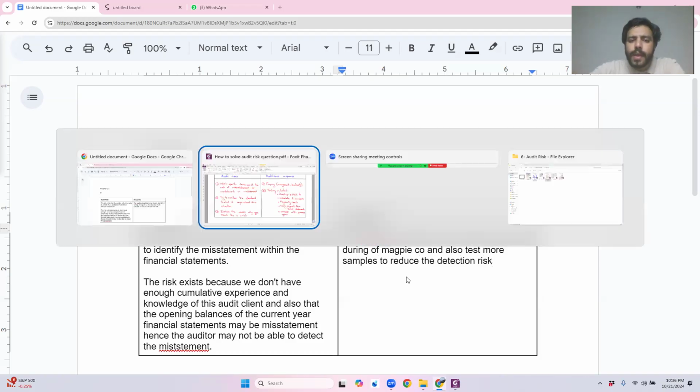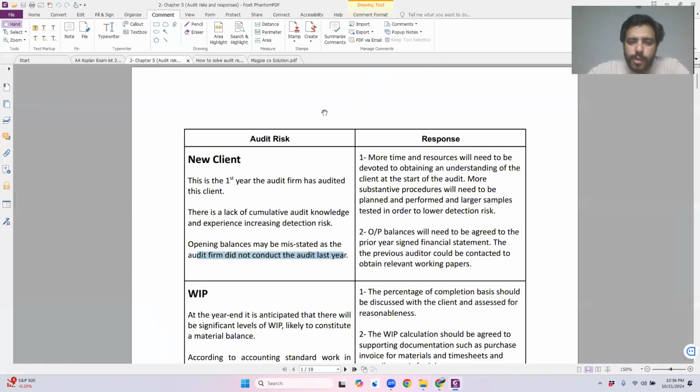Now, if I come towards the hack, what have I given you there? What do you need to write down? More time and resources will need to be devoted to obtain an understanding of the client at the start of the audit.